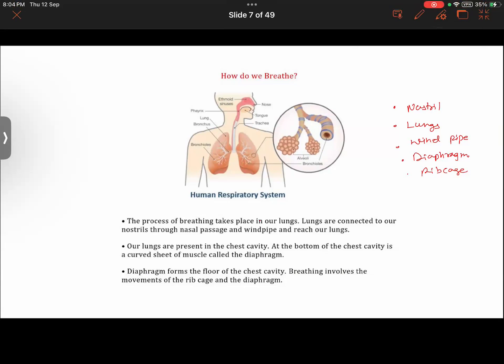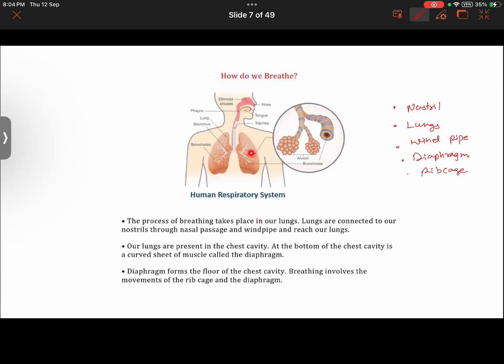Let us first understand the different things here. Our nostrils here, like this tube-like, pipe-like structure that goes into our nose, connect all the way to the windpipe. You see that it goes via this nasal passage. See where I'm pointing? This is the nasal passage, and it connects all the way to the windpipe. This is the windpipe over here where I'm pointing. Further, it is connected to the lungs.